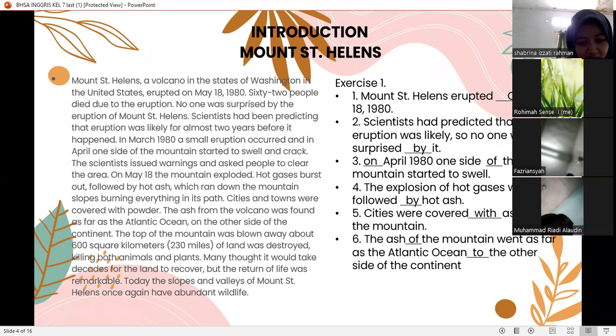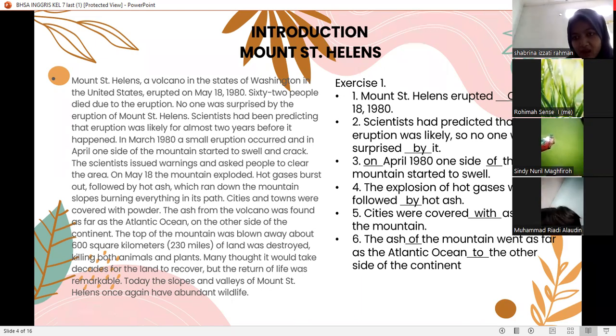The top of the mountain was blown away. About square kilometers of land was destroyed, killing both animals and plants. Many thought it would take decades for the land to recover, but the return of life was remarkable. Today, the slopes and valley of Mount Santa Helens once again have abundant wildlife.